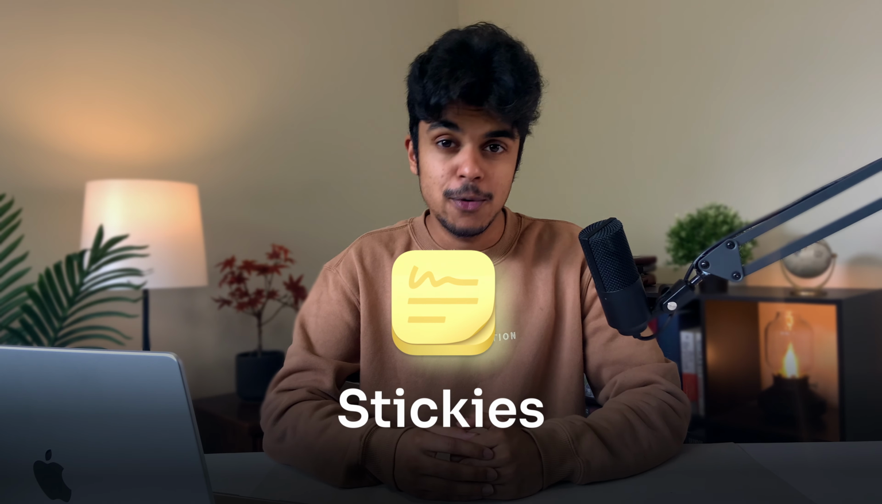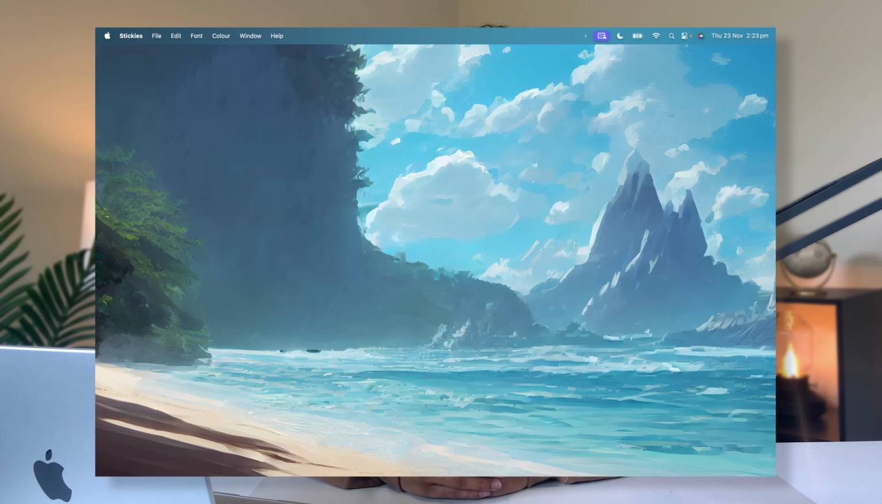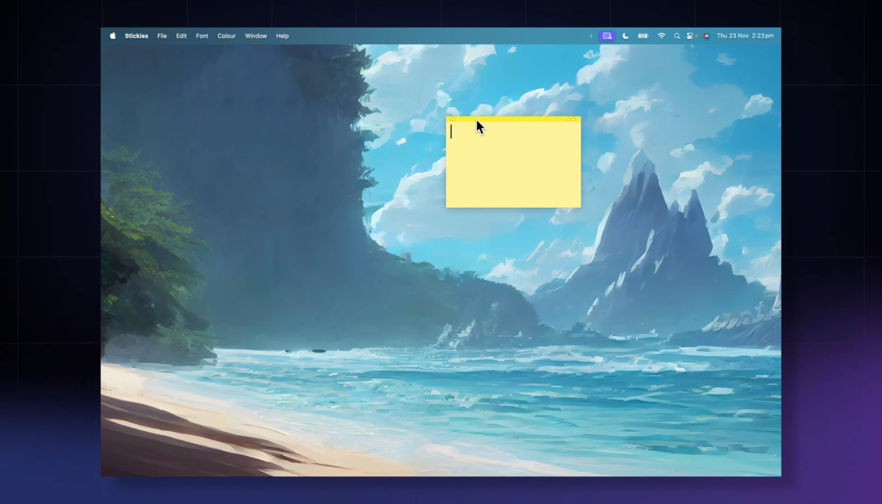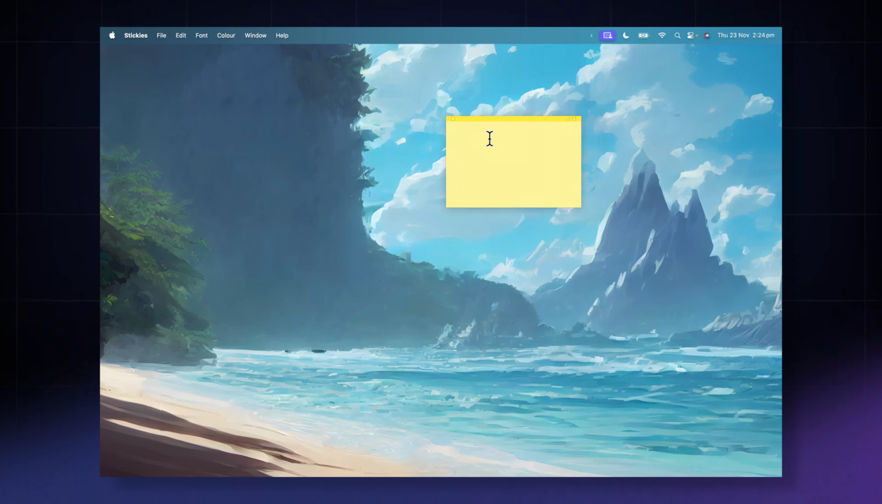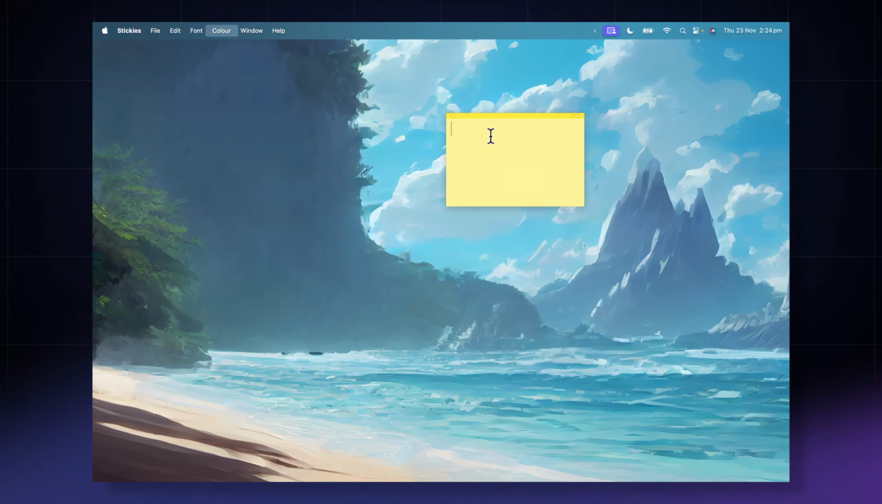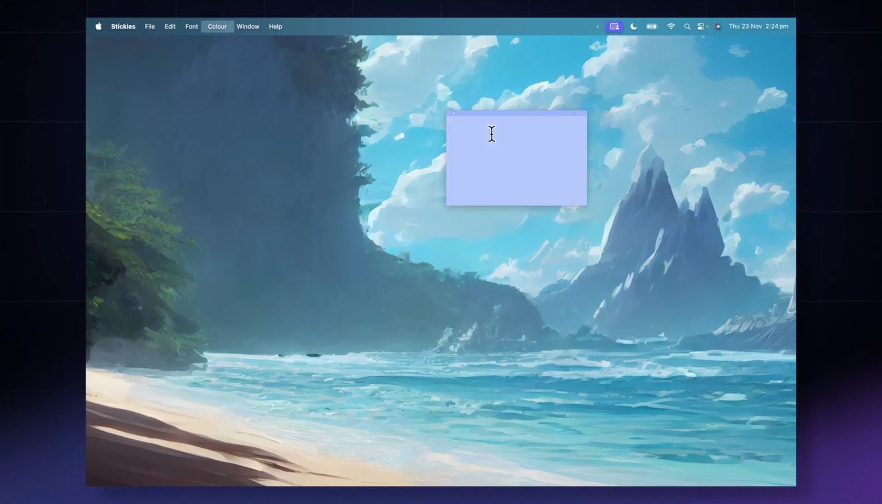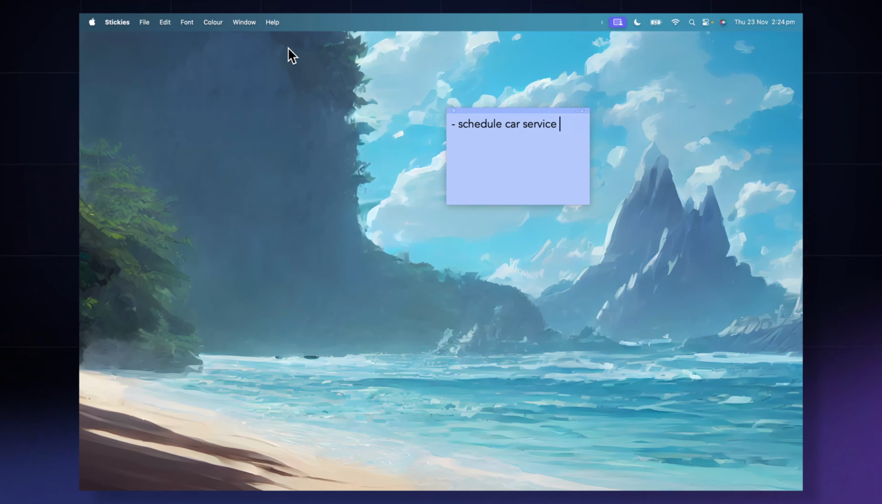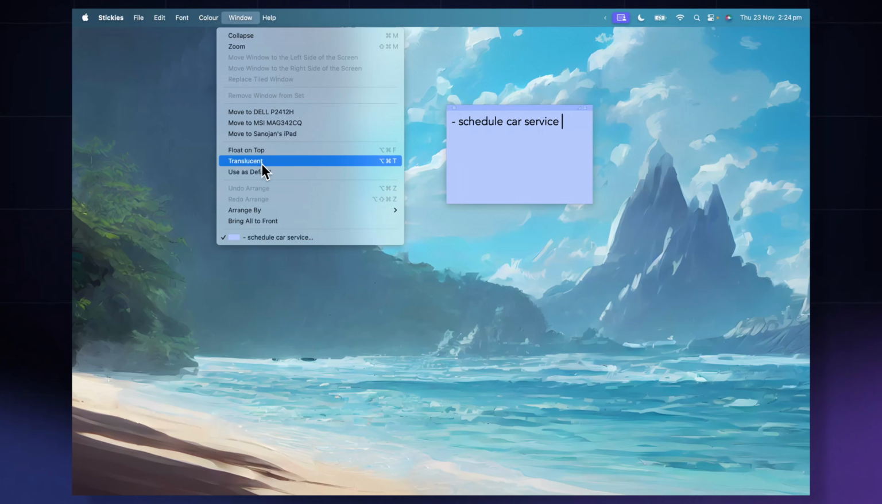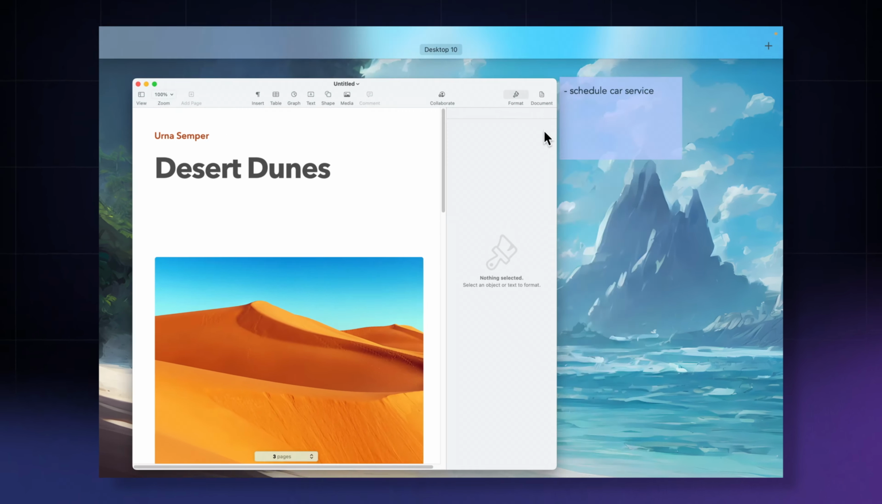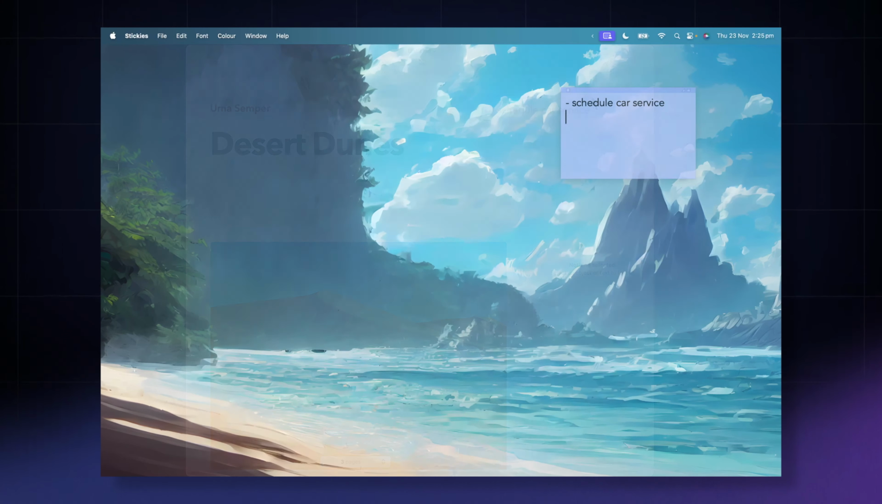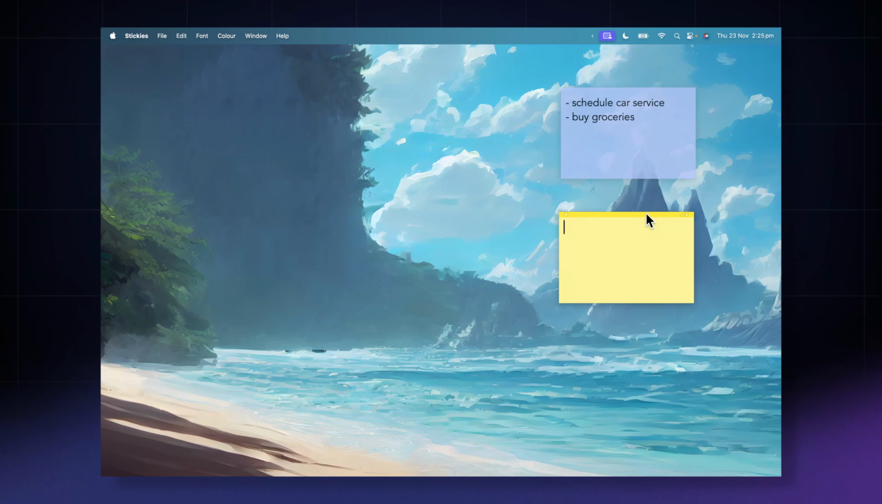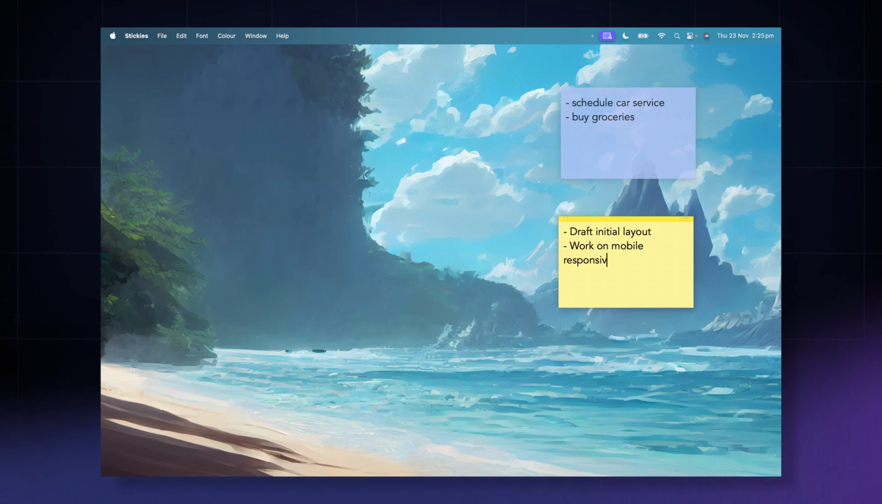This one's really simple. It just gives you Post-it notes that appear on top of your windows. You can click Command-N to create a new sticky note, and you can change the color with Command 1, 2, 3, 4, and 5. If you want to see what's beneath it, you can click Window, then click Translucent. Personally, I use Stickies to quickly capture information, like reminders or notes throughout the day. I then sort the notes properly into my task management system at the end of the day. That way, these Stickies don't clog up my screen too much.